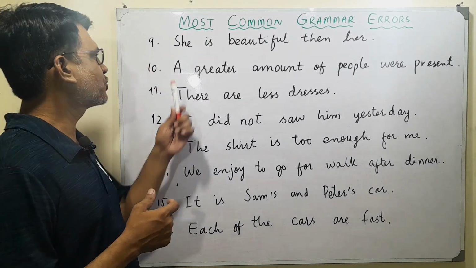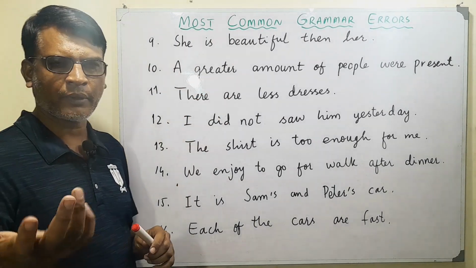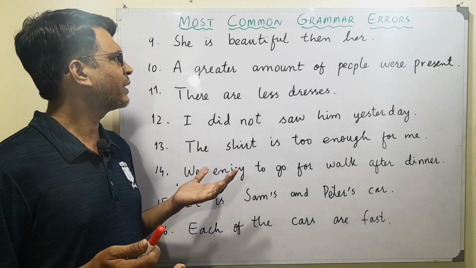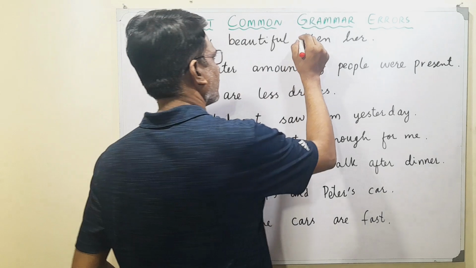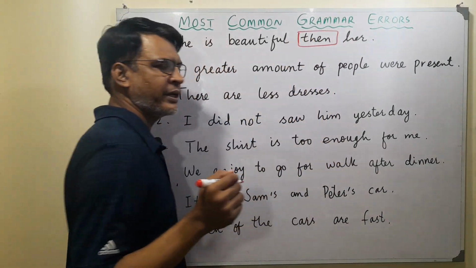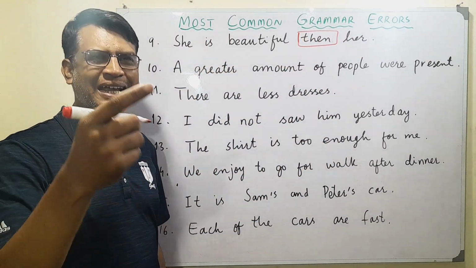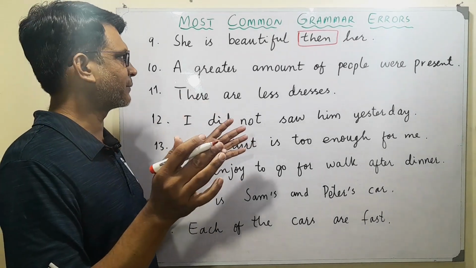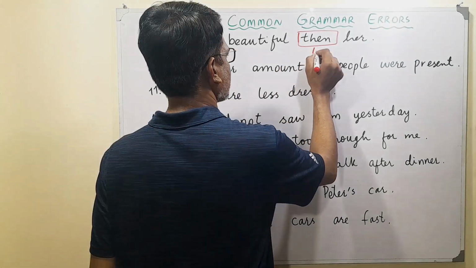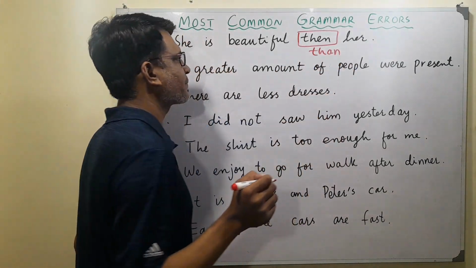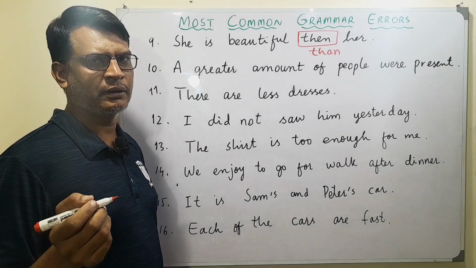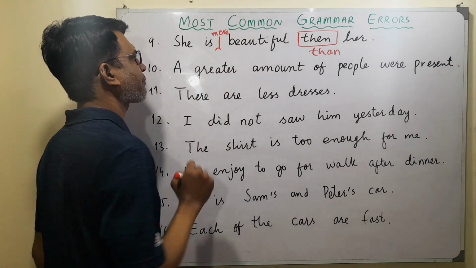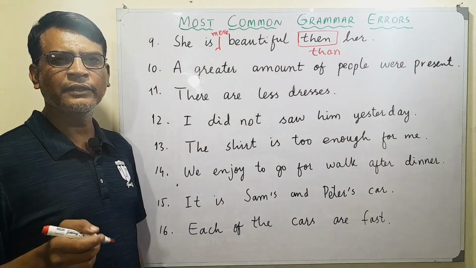The next sentence is: she is beautiful than her. What's the problem? Let's guess. She is beautiful than her. Where is the problem? The problem is with this word. Then is used for next, for something that is coming after. When we are comparing, we say than. And another thing is we have to use more here. She is more beautiful than her.